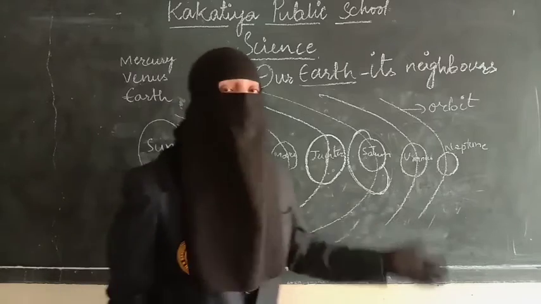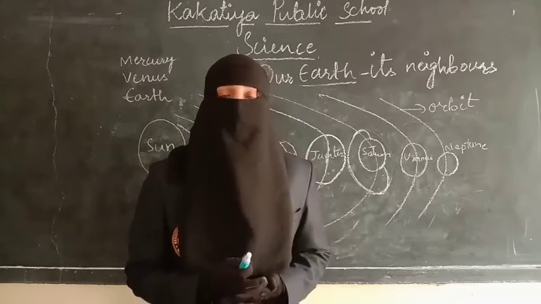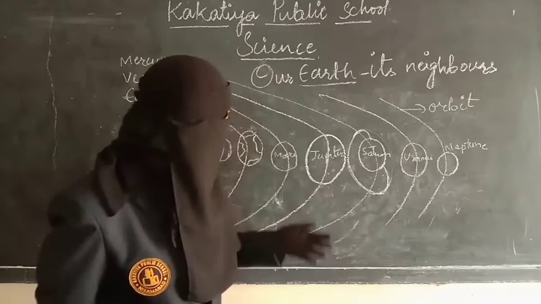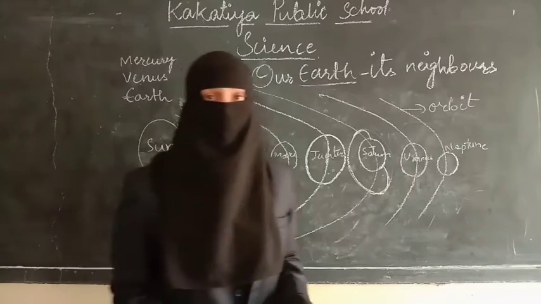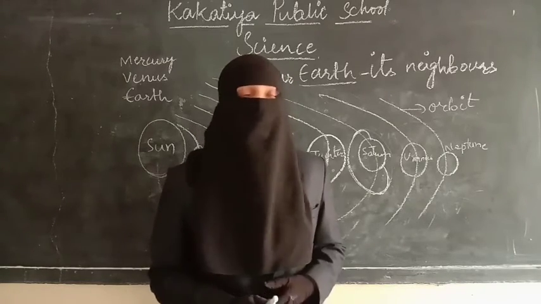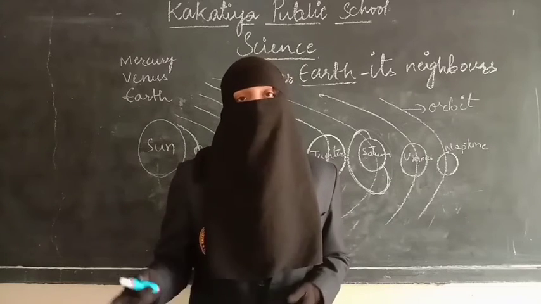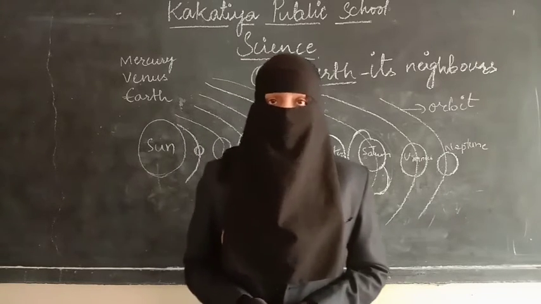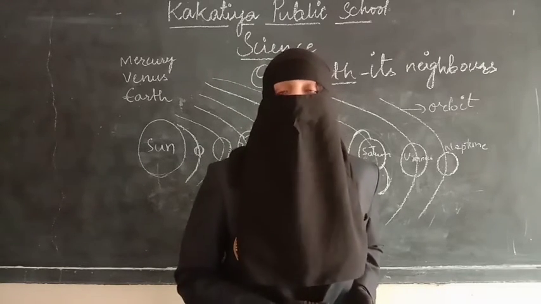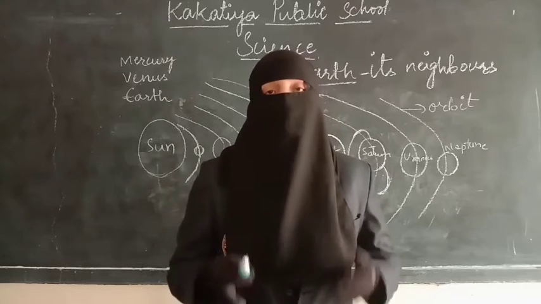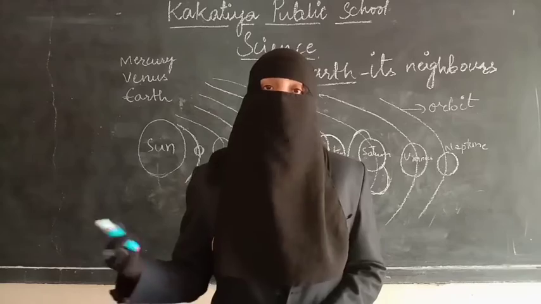The names of these planets are given based on the names of gods and goddesses of Rome and Greece. First we see here Mars. The meaning of Mars is the god of war, so it is based on that. In the same way, all the planets are given names based on the gods and goddesses of Greece and Rome. Scientists found some of the planets before the invention of the telescope, and some of the planets were discovered after the invention of the telescope.